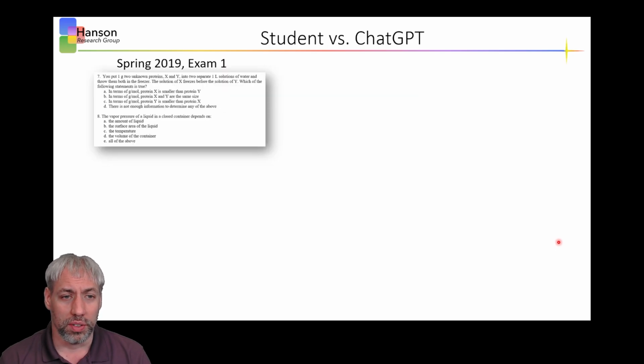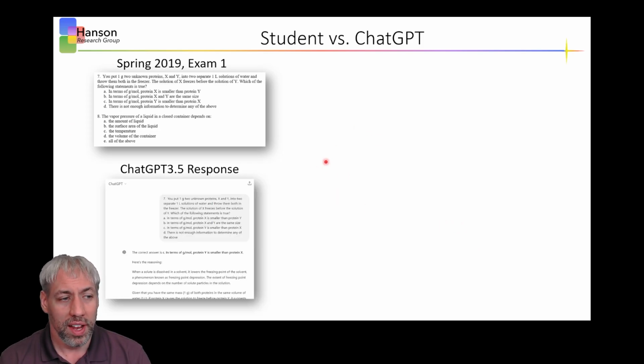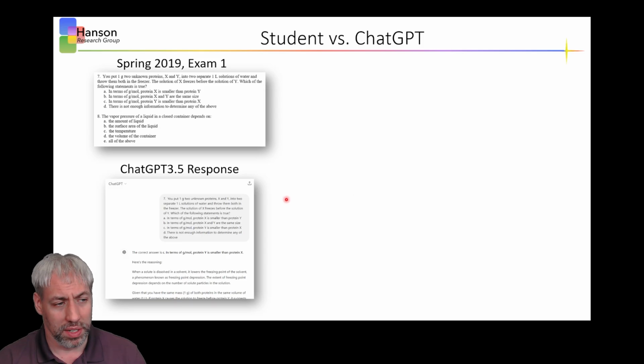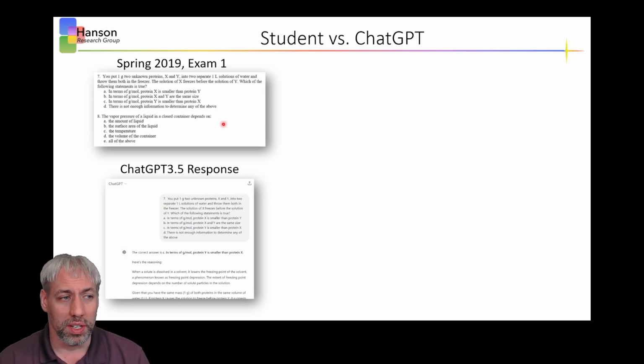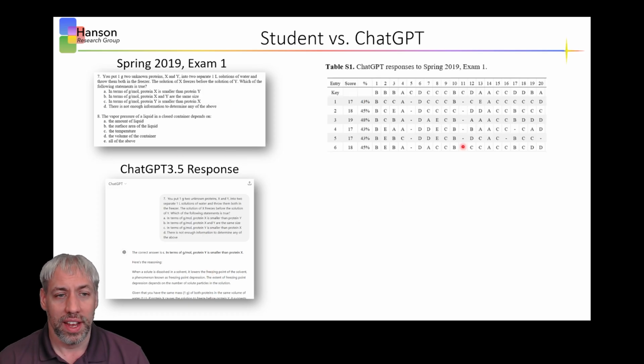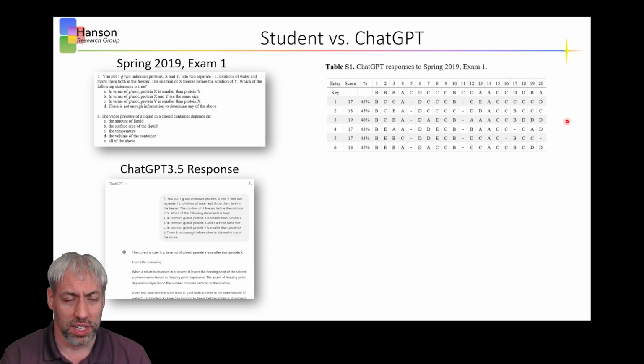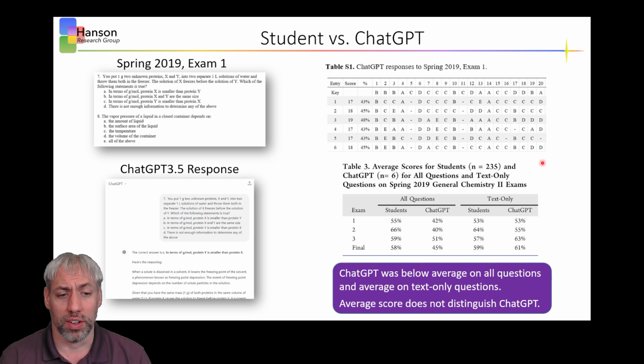But it also raised questions for us. What would it look like if students did cheat using ChatGPT? So what we did is we took all those exams that we previously administered and fed them into ChatGPT. When we started doing this study, it was ChatGPT 3.5. We essentially put in the question, took the single letter answer, and compiled those responses. We did it 6 times for every single question, and we just wanted to look at what the success rate was per given question.